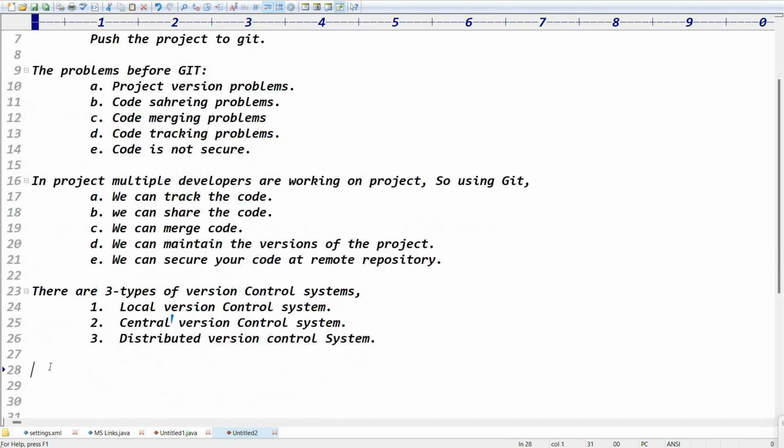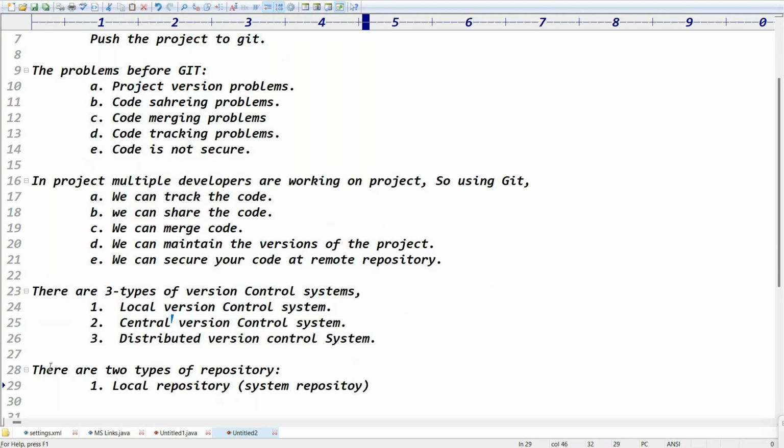Here we need to understand one terminology. There are two types of repositories, and the terminology is important. Number one is the local repository, which is nothing but a local folder, a system repository. Local repository means the local system repository.